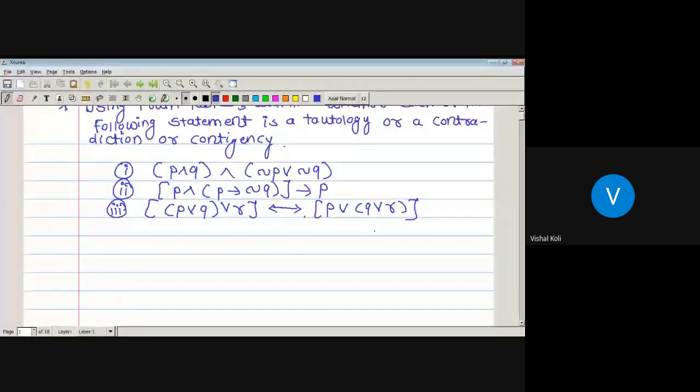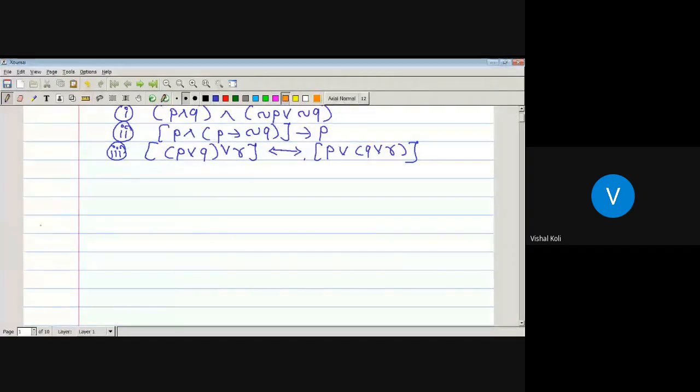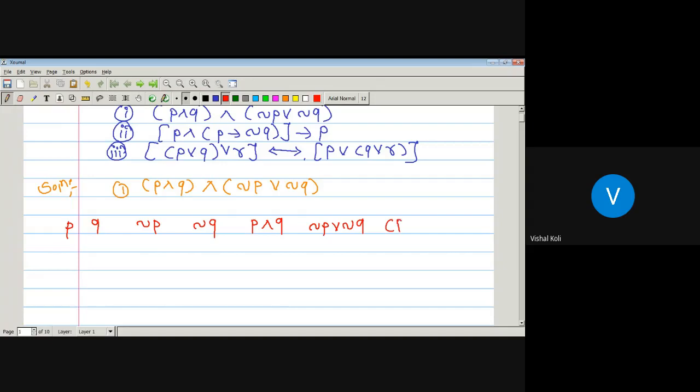Okay, now we will take the first one. Solution. First one: P and Q and negation of P or negation of Q. Now we require first P and Q. Here is P, Q. Second, negation of P, negation of Q. After that, P and Q, and then negation of P or negation of Q, and finally combining these two, that is P and Q and negation of P or negation of Q. This will be our required statement pattern.